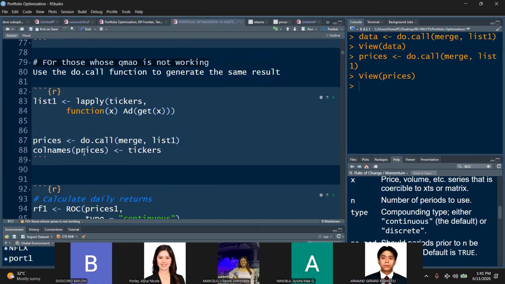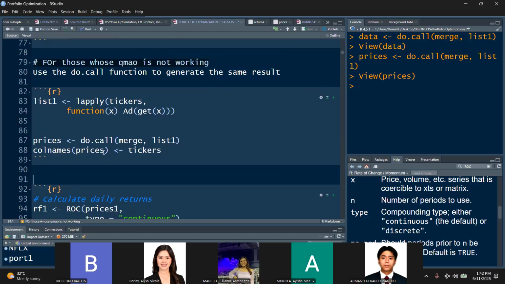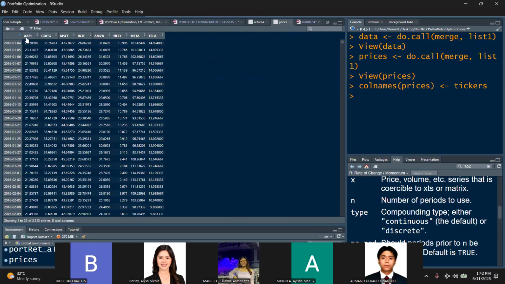So I just changed the name data into prices. And then I'll change the column names, because the column names in our prices are Apple.adjusted. So let's simplify that. Let's just make it the names of the tickers. Control Enter. So now your column names for your prices will be Apple, Google, and so on.